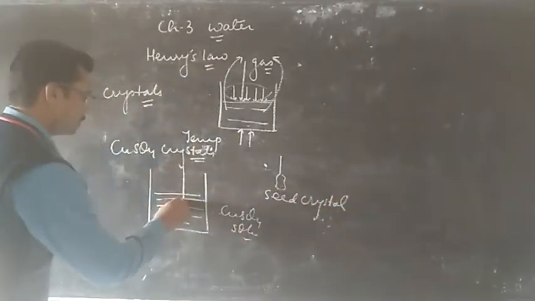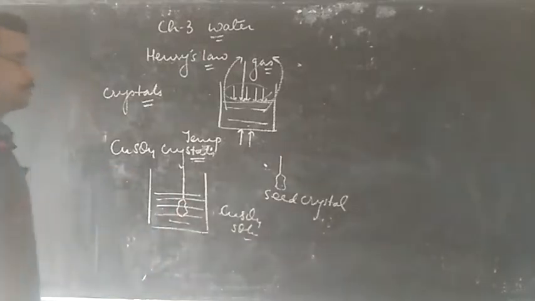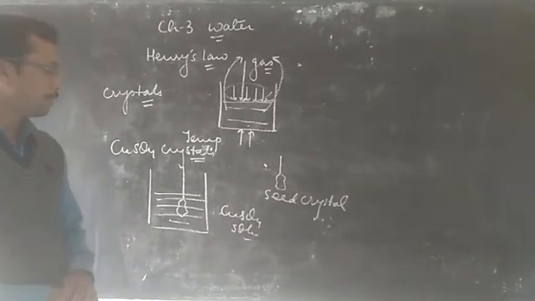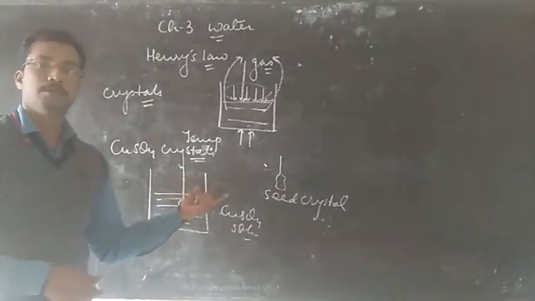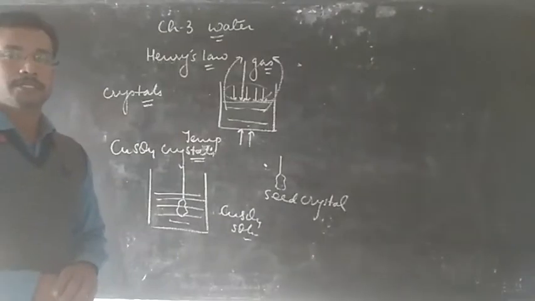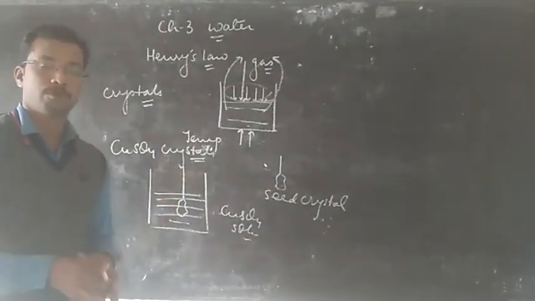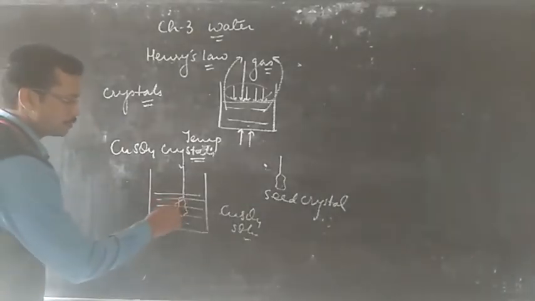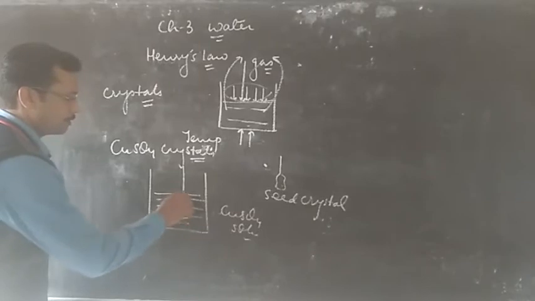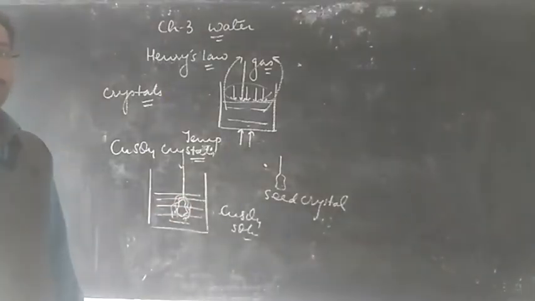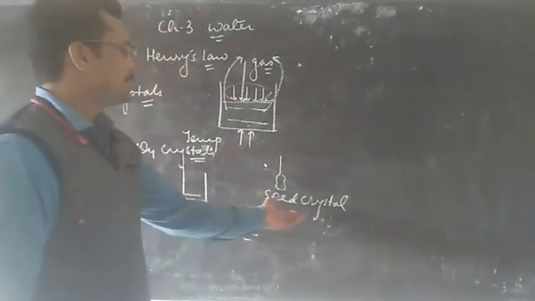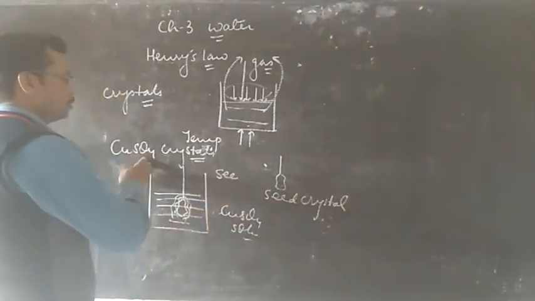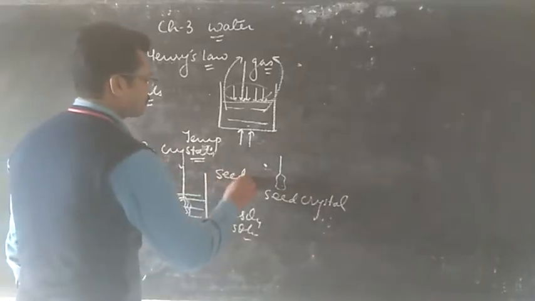Then this has to be put into the copper sulfate solution and allowed to cool for a few hours. It is found that the size of the copper sulfate crystal inside the solution increases. It is because the copper sulfate crystals start depositing on this seed and slowly it grows in size. So this crystal is called a seed crystal, and the process by which we can grow the size of a copper sulfate crystal is called seeding.